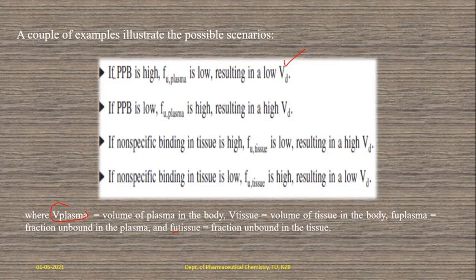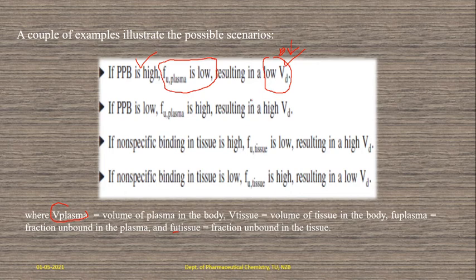So the first one, if PPB is high, plasma protein binding is high, meaning more percentage is bound and the remaining unbound is low. The plasma unbounded is low. Just observe this: plasma unbounded is low but PPB is high. So in that case, it results in lower volume of distribution. Distribution may be lower.